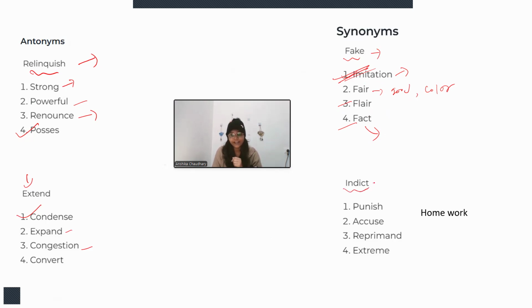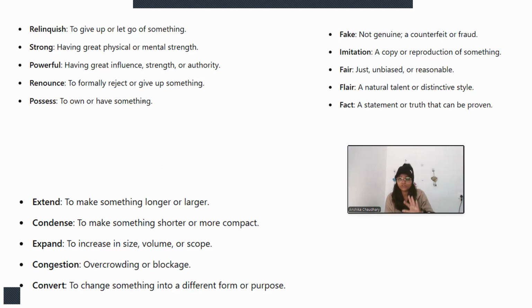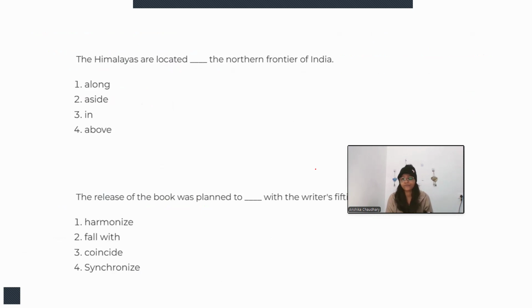And for indict, indict is in a crime sense, right? I have told you the meaning. You need to tell me the synonym in the comment section. Now you can see here I have written down the meanings of all these: relinquish, strong, powerful, renounce, possess, so that you can easily revise. Let's move on to the next question.